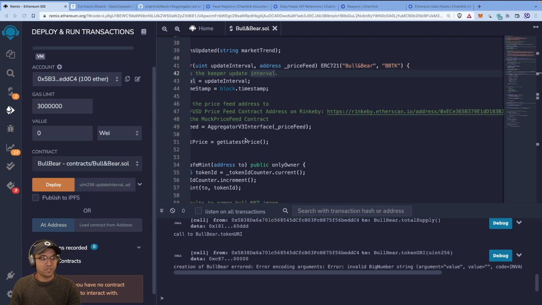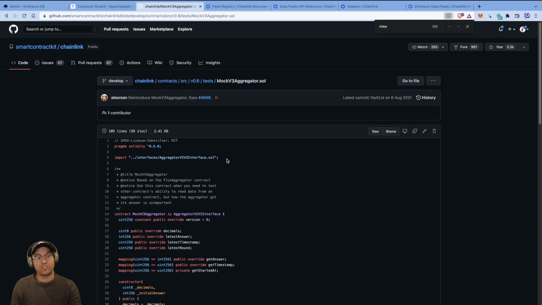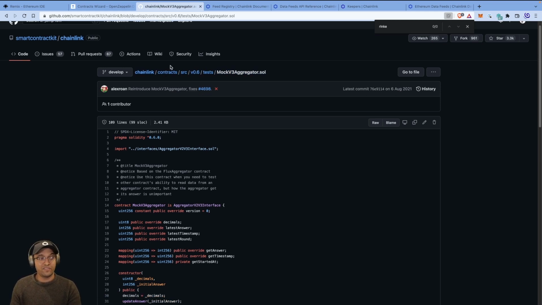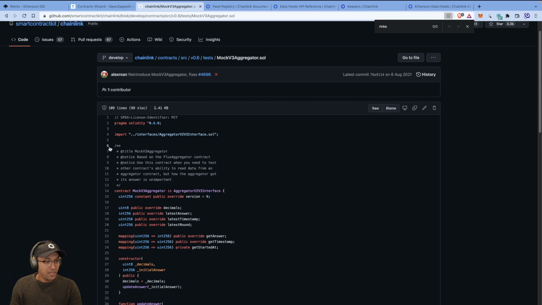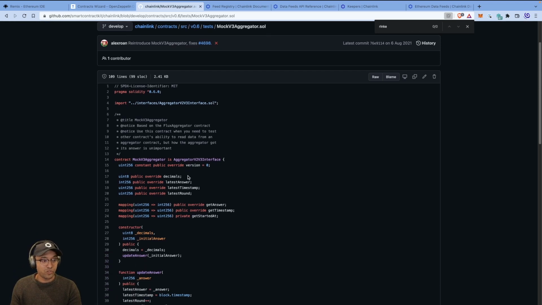Now you're going to love this because this is pretty straightforward. Let me just open up this. So on the Chainlink GitHub repo, you can see that if you go to Chainlink, go to contracts, source, version 0.6, tests, we have a mock v3 aggregator dot sol, right? So there's already a contract out there that's available for import. And what we want to do is basically import this, and that's pretty much it. That's how we get a mock. So let me show you how we do this.